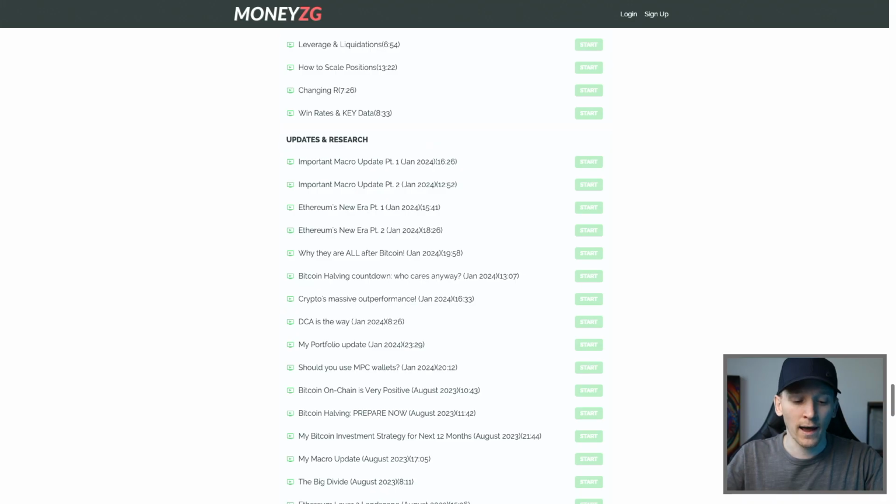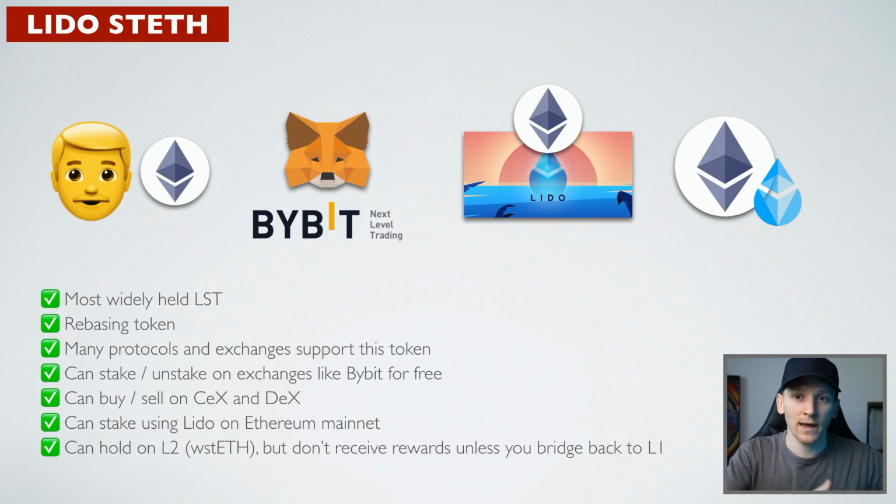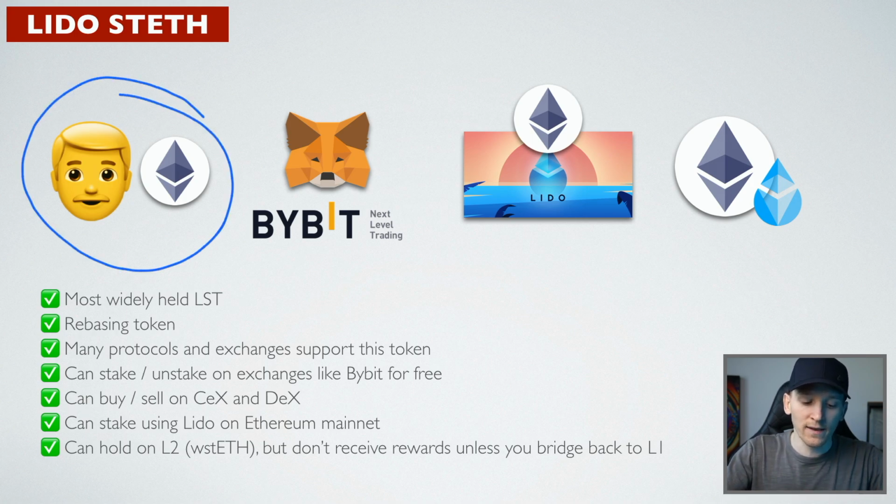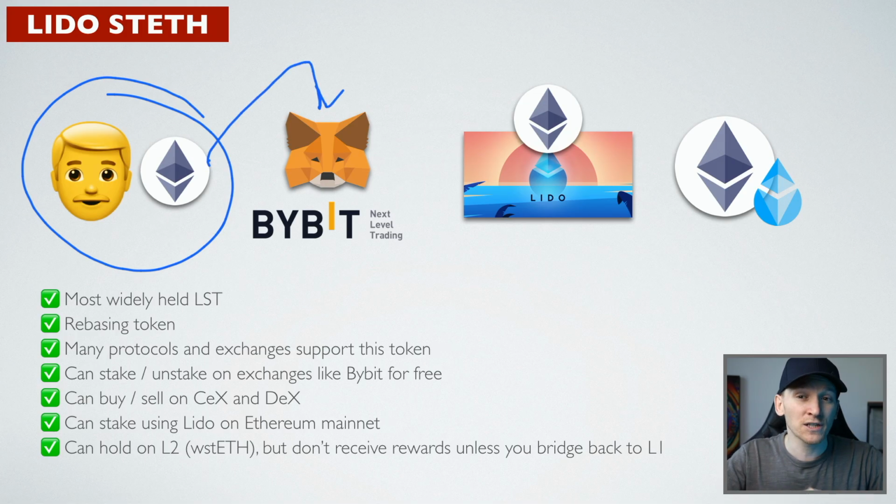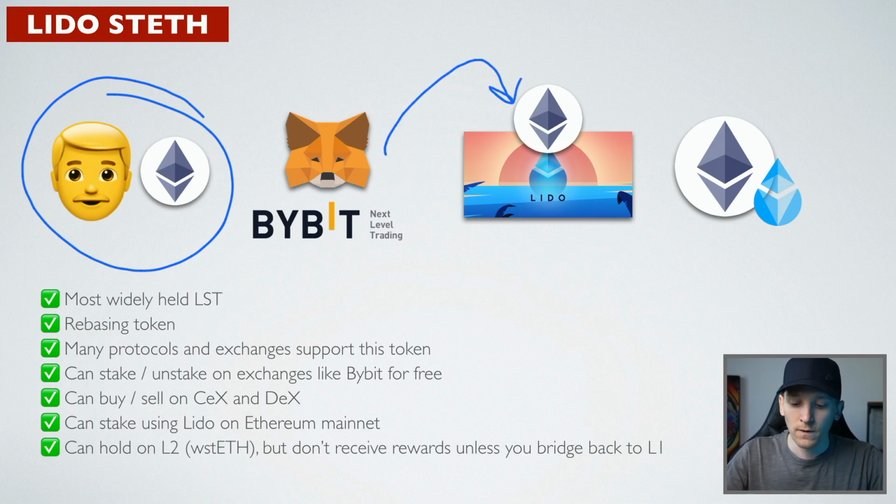But what we need to look at now is how staking actually works. So we're going to look at Lido stETH first. What happens with Lido, because it's blockchain based, is we need to get ETH into a crypto wallet, for example MetaMask, or if an exchange actually lets us buy and hold stETH, then we can use a centralized exchange as well. From there, that is put onto the Lido platform and they go and stake it. And then they give us that stETH, which represents our stake.